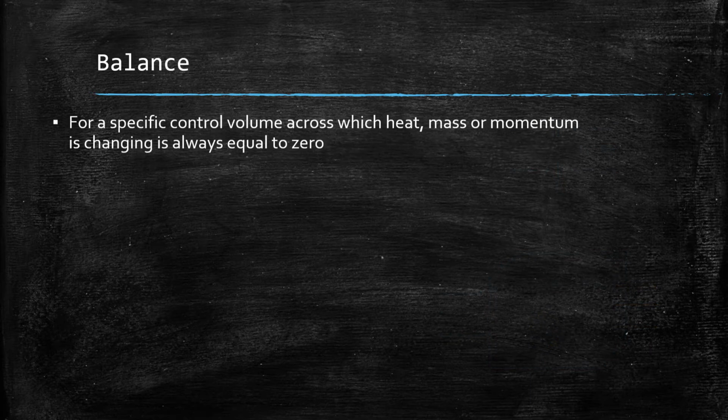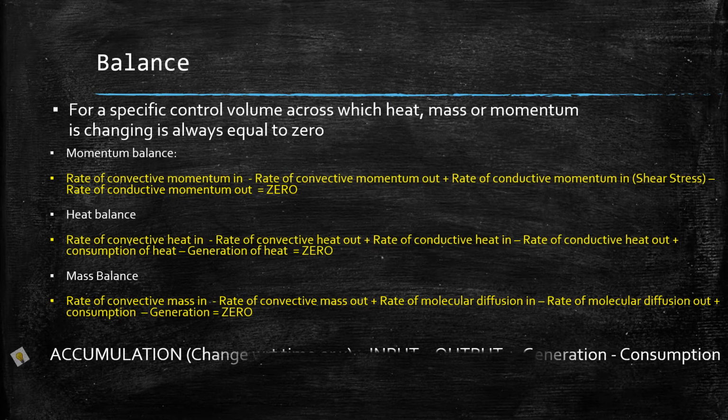So once the control volume is done, the next thing that comes to our mind is the balance. Now, how to take a balance? For a specific control volume across which heat, mass or momentum is changing, the balance is always equal to 0. So whatever mass or heat is coming in, plus heat that is generated, minus heat that is absorbed, minus heat that is going out of the control volume will always be equal to 0.